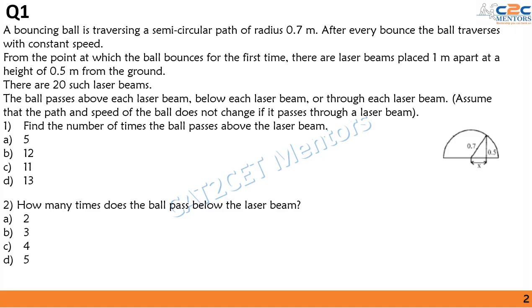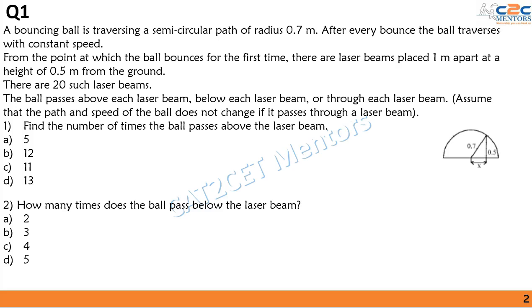A bouncing ball is traversing a semicircular path of 0.7 meters. After every bounce, the ball traverses with a constant speed. From the point at which the ball bounces for the first time, there are laser beams placed 1 meter apart at a height of 0.5 meters from the ground. There are 20 such laser beams. The ball passes above each laser beam or below it or through the beam. Assume that the path and the speed of the ball does not change if it passes through the laser beam.